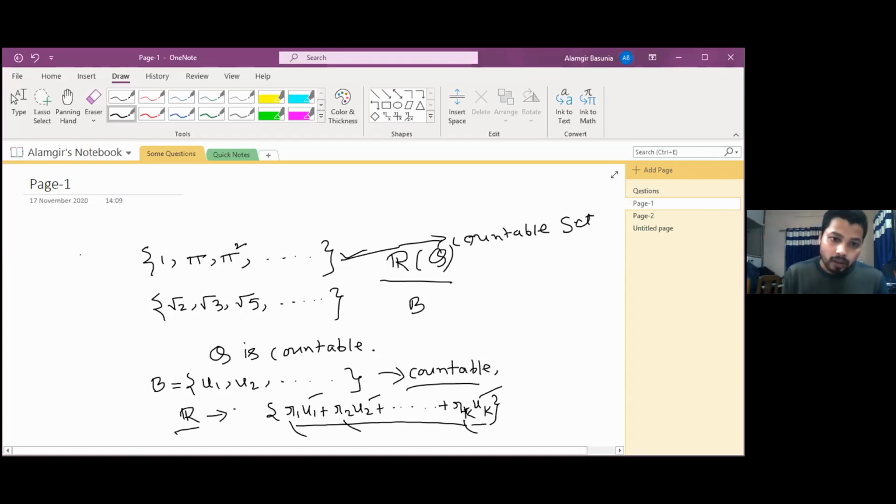Then at the maximum level, what can we say? We can say that this is a linearly independent set, and this can belong to a basis set of R over Q. Now, can we express E as a linear combination of those with the rationals and those elements?